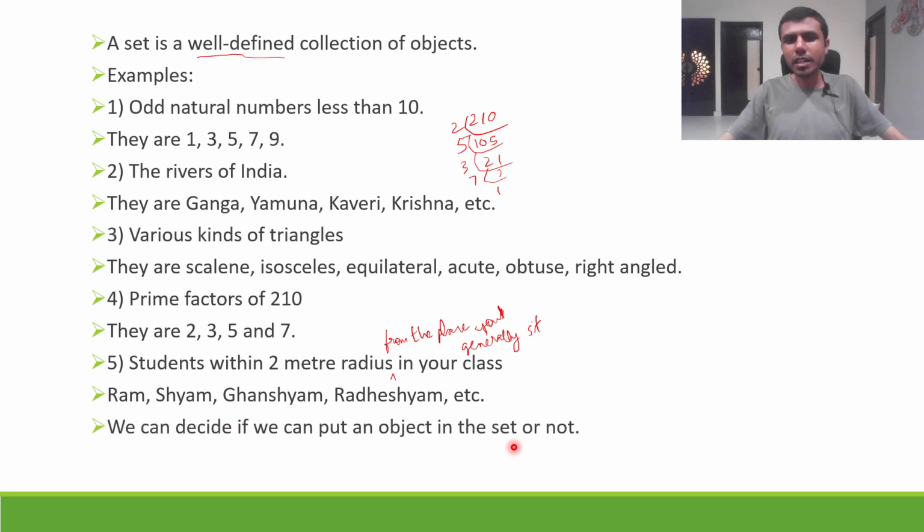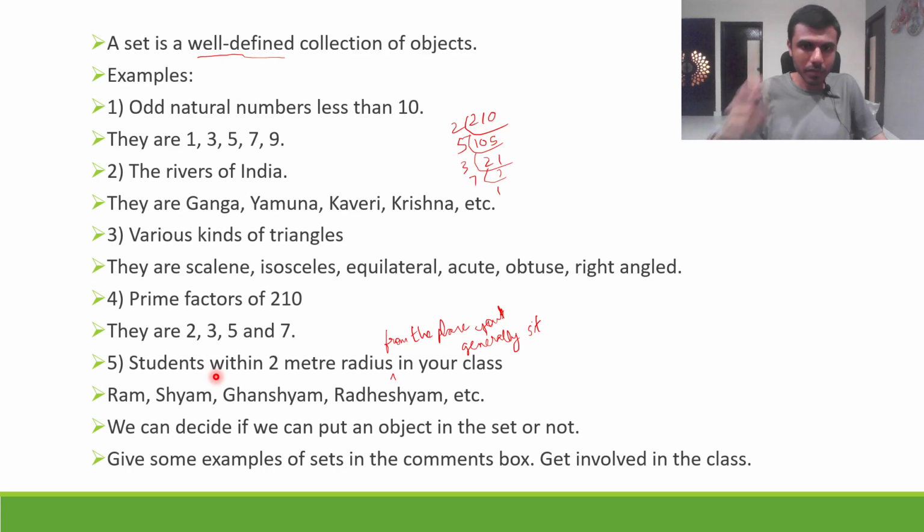So we can decide if we can put an object in a set or not. If we can decide if we can put an element, an object, in a set or not, I told you, right? These are sets. The 5 things which I told you. These are sets. Fine. So you can know whether you can put something in the set or not. Okay. This is how a set is.